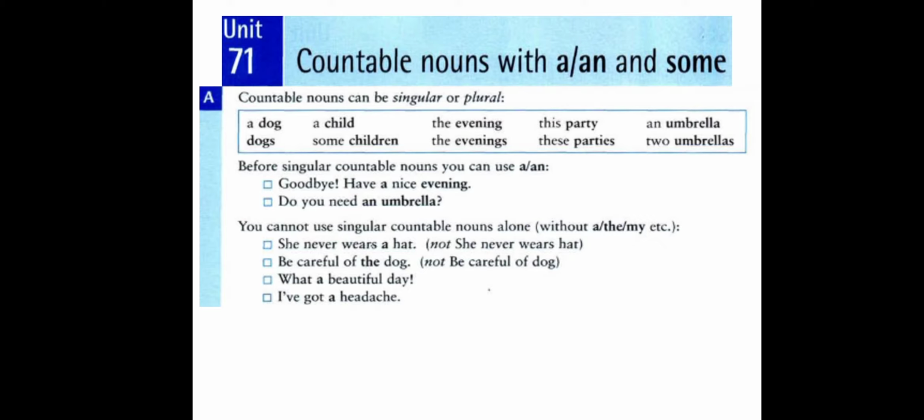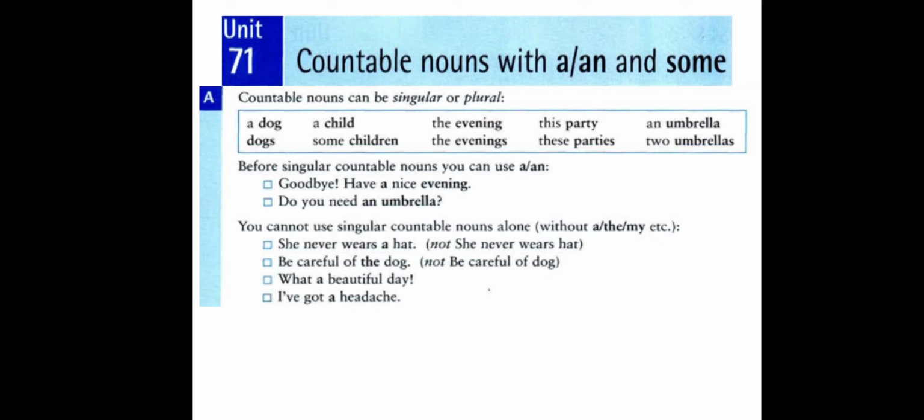Party. Here, party is one single party, so we can say this party. This is a demonstrative pronoun for singular. And if it is plural, we say parties, and we use these. These is used for plural.